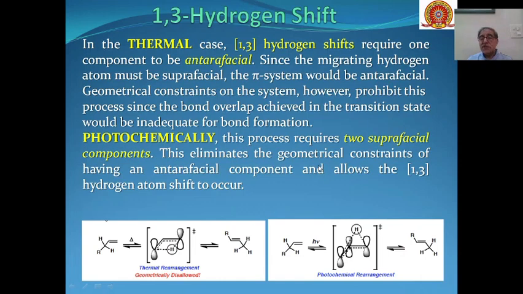This eliminates the geometrical constraints of having an antarafacial component, and this allows the 1,3 hydrogen atom shift to occur. So thermally, we have seen that this is not allowed. Photochemically, it is allowed because here the lobe from which hydrogen has to shift and where it has to go have the same sign. So this type of suprafacial shift can lead to the formation of product. So photochemically this rearrangement can happen.